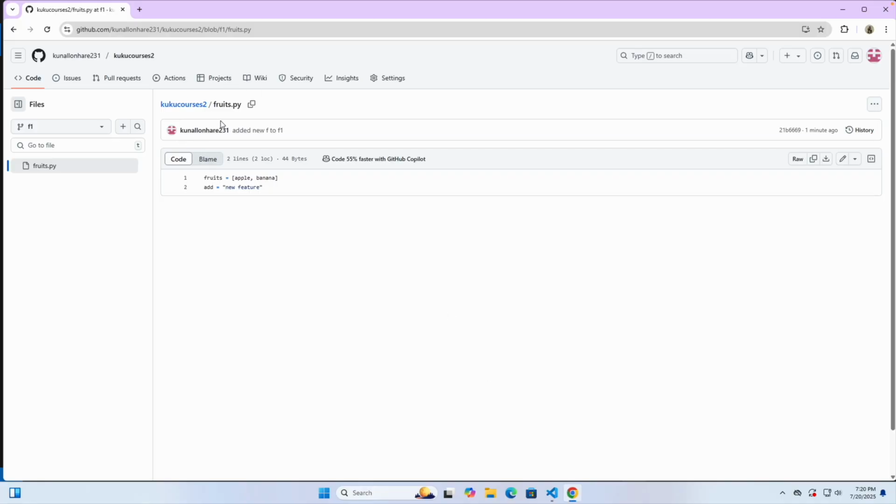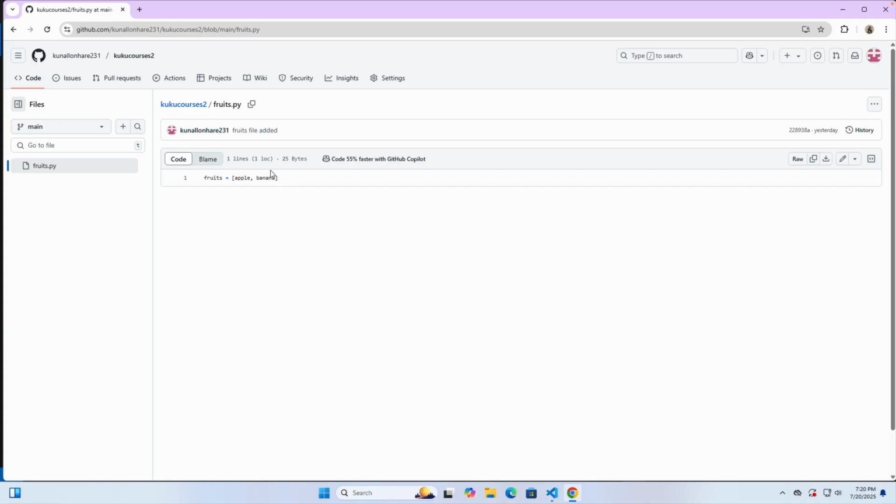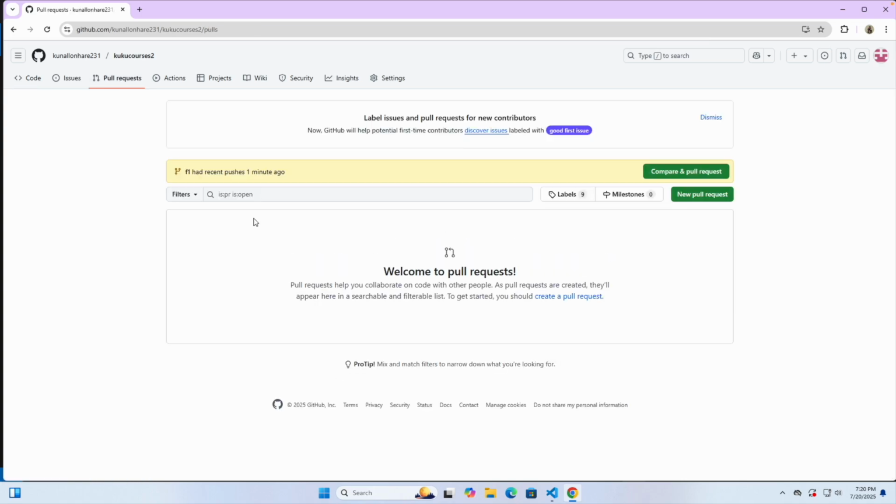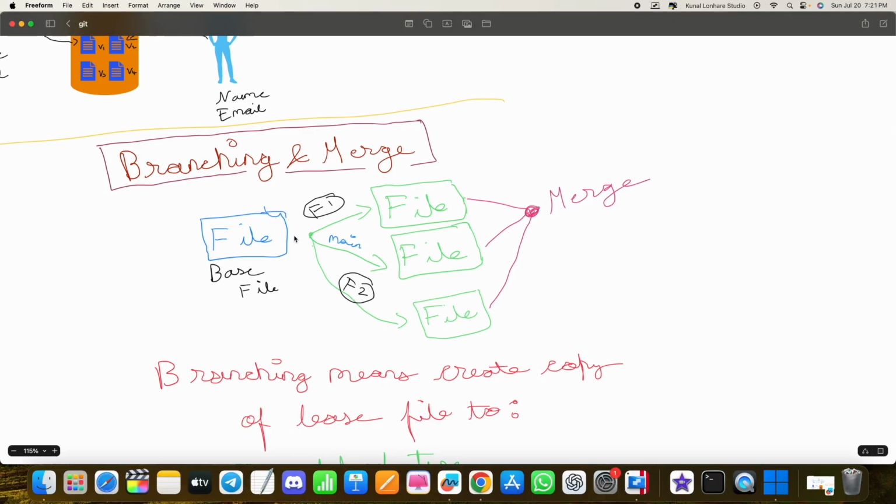If you will see it, it is available in the F1 branch. But if you move it to, let's say, main, in the main branch you will not be able to see that change, right? So that's how it works, right? So this is something very great. Now that's what I want to say.